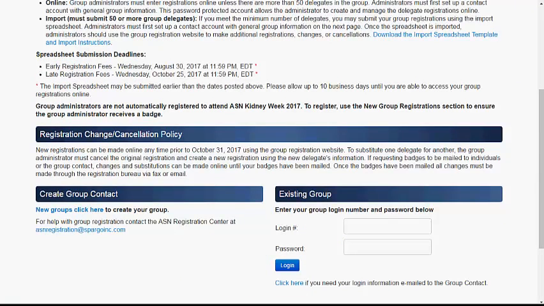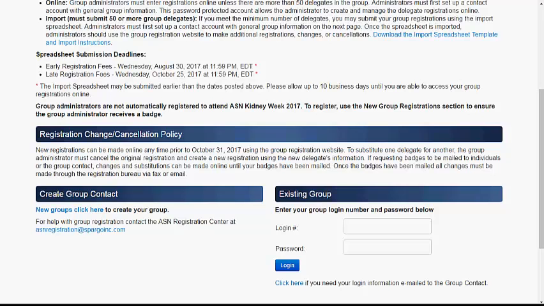The registration change and cancellation policy is as follows. New registrations can be made online anytime prior to October 31, 2017 using the group registration website. To substitute one delegate for another, the group administrator must cancel the original registration and create a new registration using